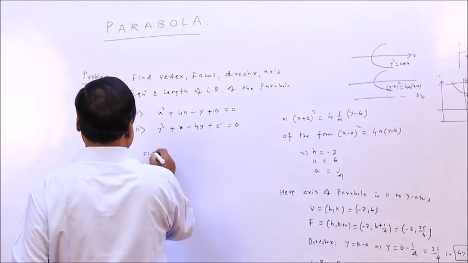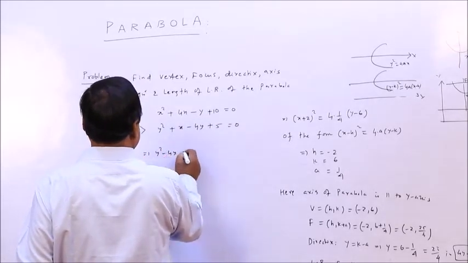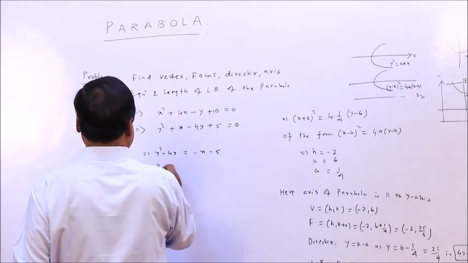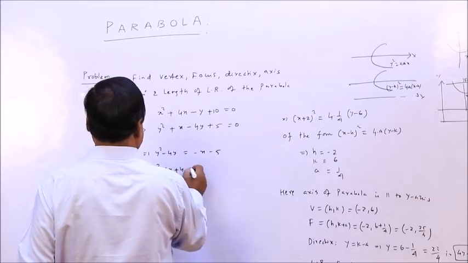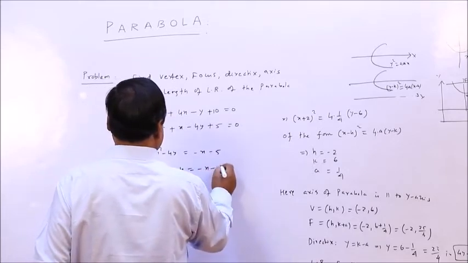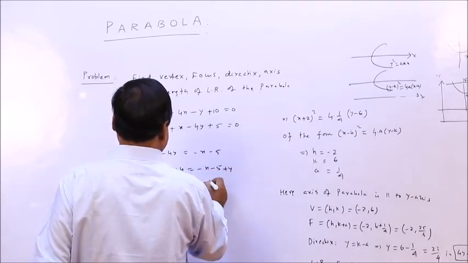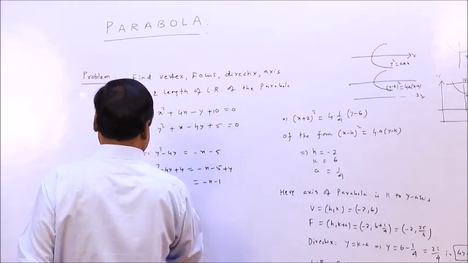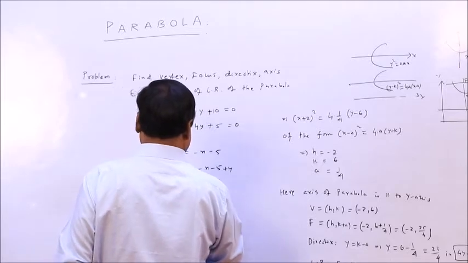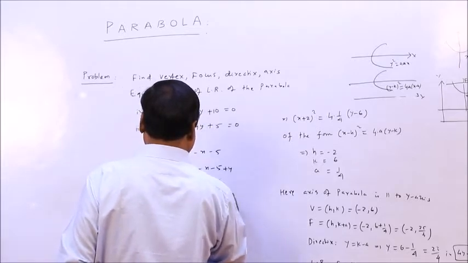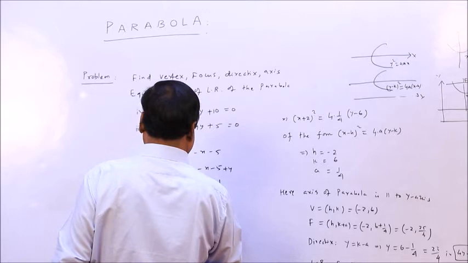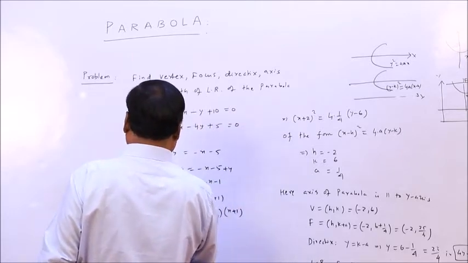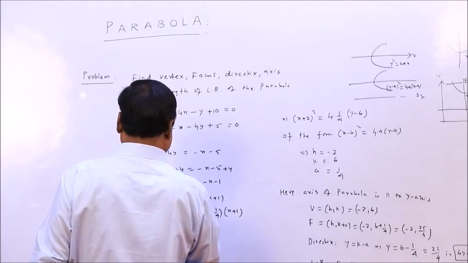So this implies y square minus 4y minus x minus 5 equals 0. So y square minus 4y plus 4 equals x plus 5 minus 4, so this is x plus 1. So this implies y minus 2 whole square, if you take minus common, equals 4 into minus 1 by 4 into x plus 1.